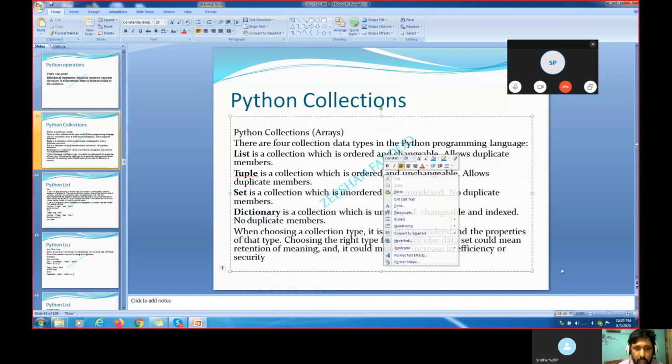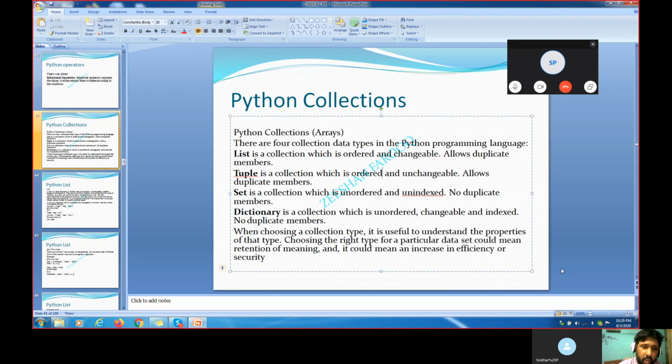When I talk about a list, a list is an ordered collection, and it allows duplicate values. Then a tuple is a collection which is ordered and unchangeable, and it allows duplicate values. So how do we create a list in Python? We'll see that practically today.